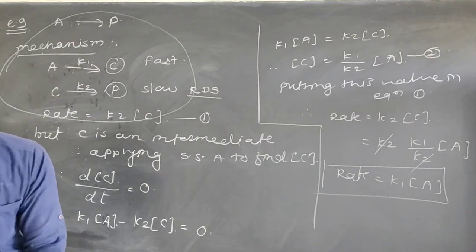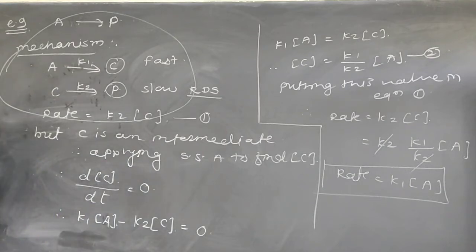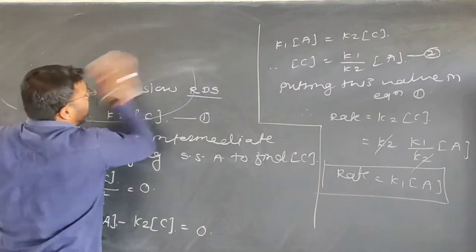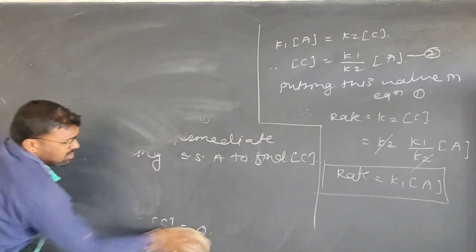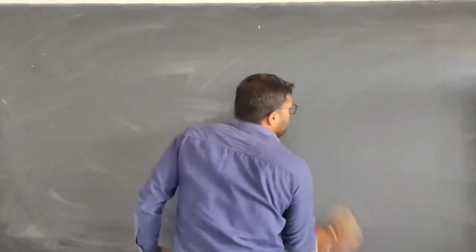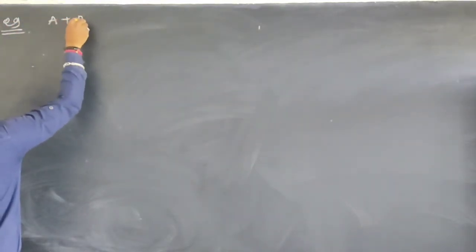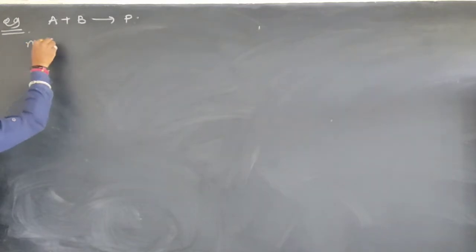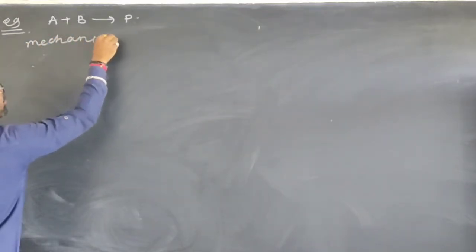Just consider the second example, which is a little bit complicated, right? I consider an example in which the mechanism involves a step having an equilibrium. Suppose, example number 2, a reaction is given: A plus B converted into the product P. During the reaction, a mechanism is provided to you.